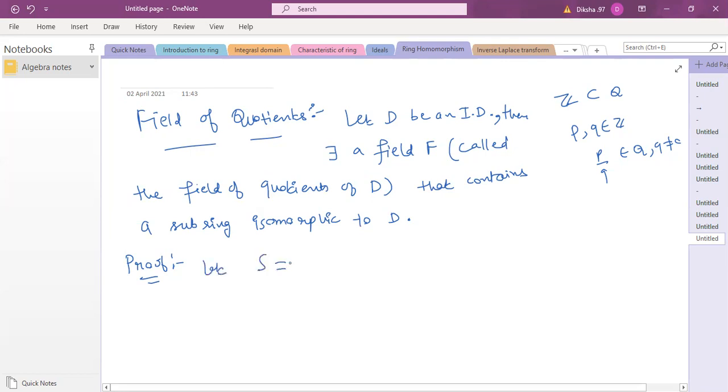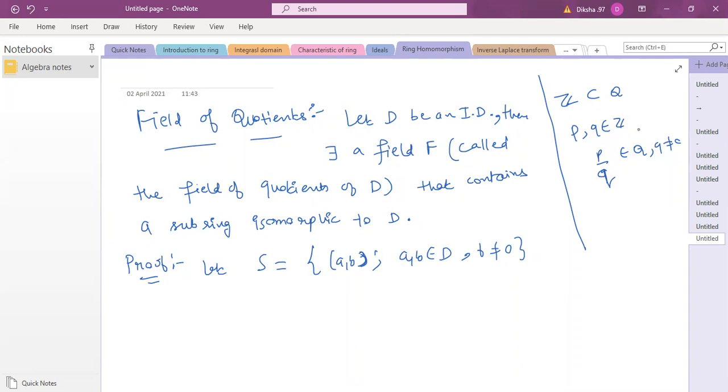So let S be the set of a/b, where a and b are both elements of D, and b is non-zero. You can now think about how I have taken this set S. It's similar to what I just showed you here: to go from integers to rationals, you need two integers and you divide them. Obviously the denominator must be non-zero, only then it makes sense. Then that number will be a rational number, and we know the set of rational numbers is a field. So we are using a similar analogy here.